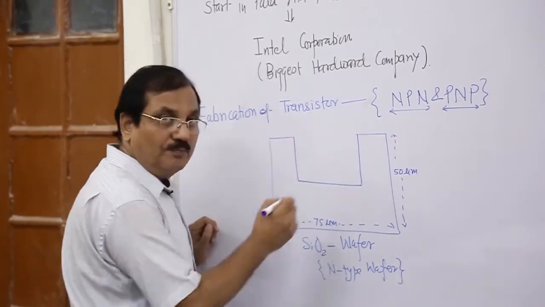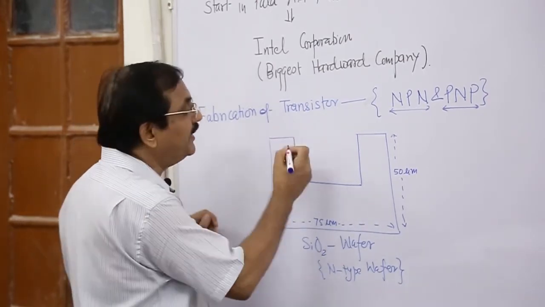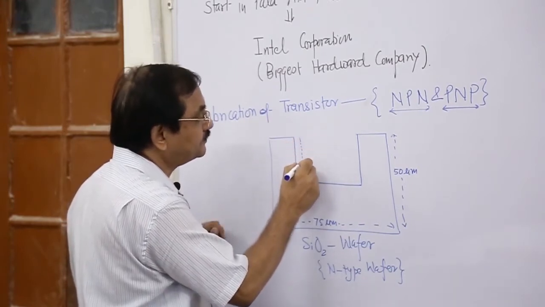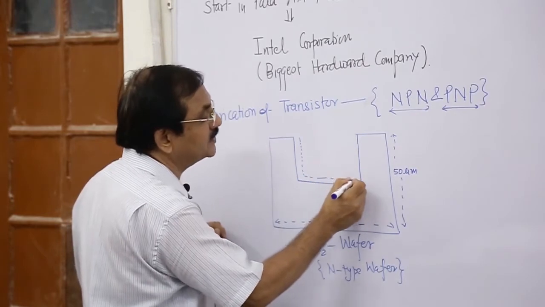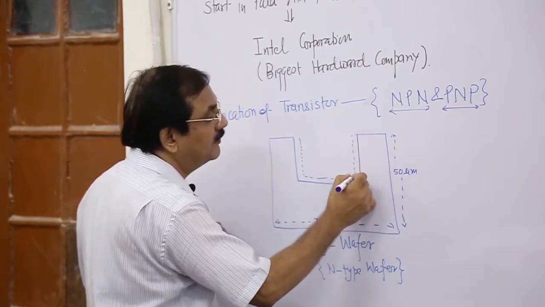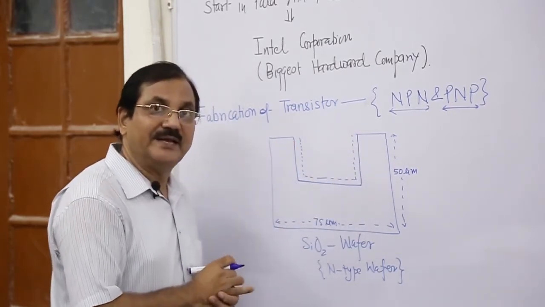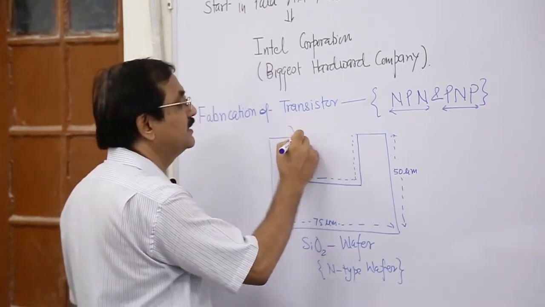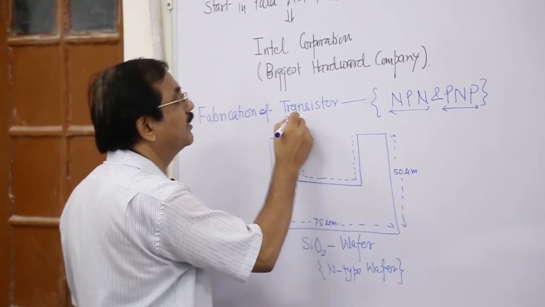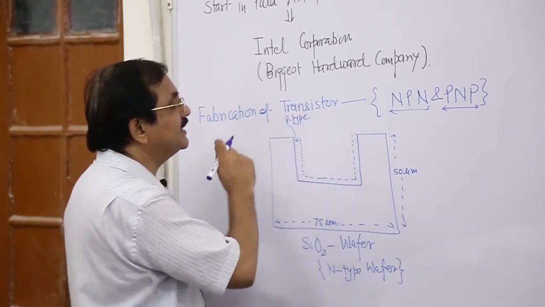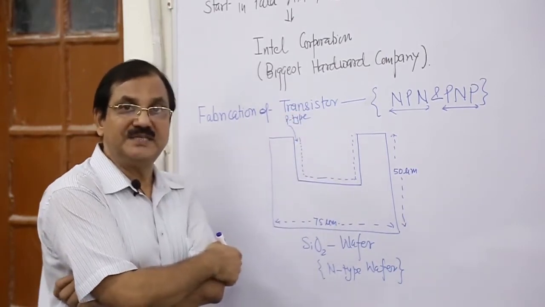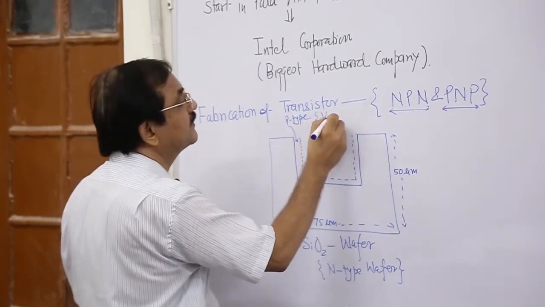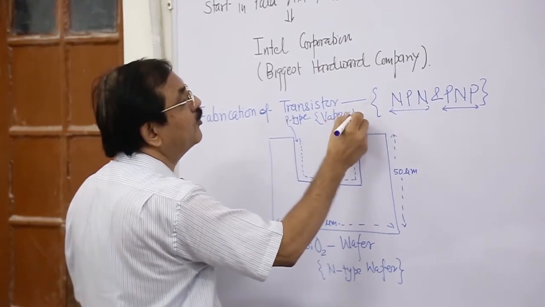In this hollow part, we have to deposit some extrinsic semiconductor material of P type. This is P type, extrinsic semiconductor material of P type in vapor form.